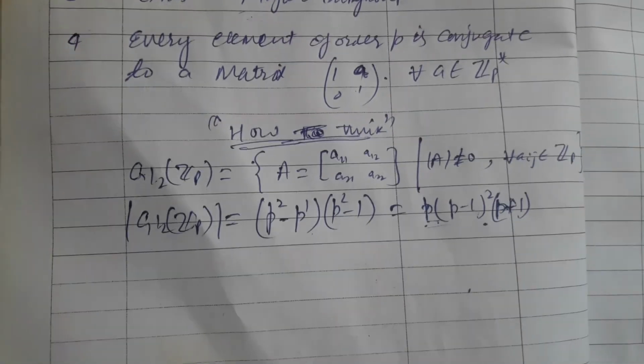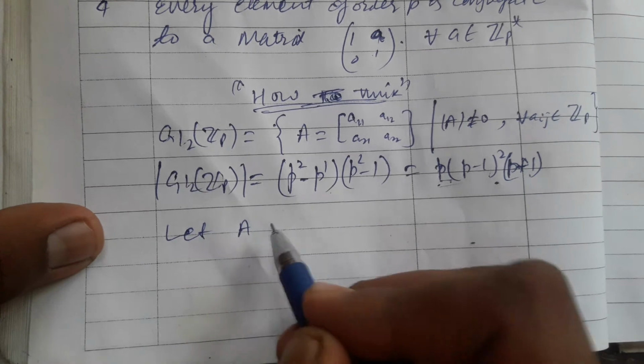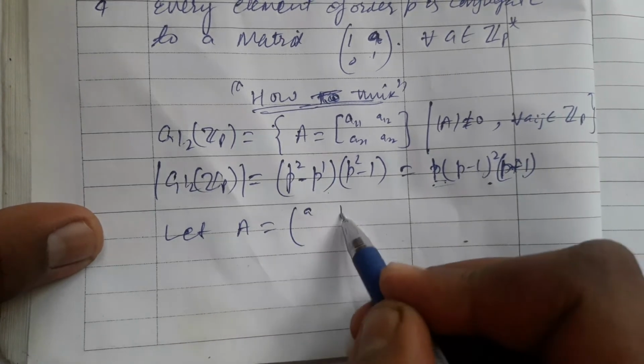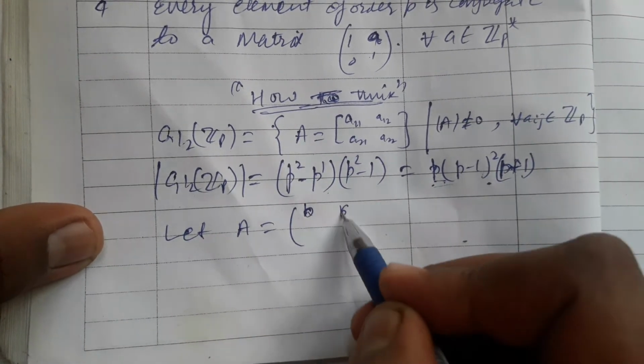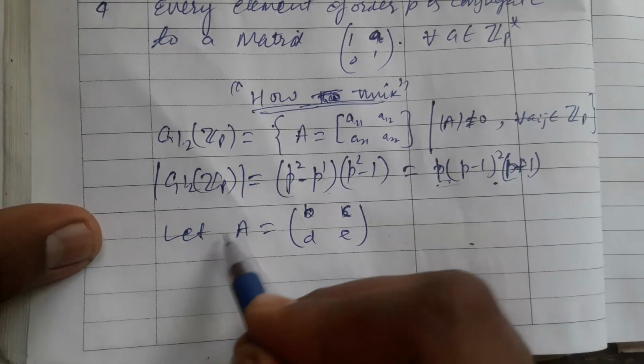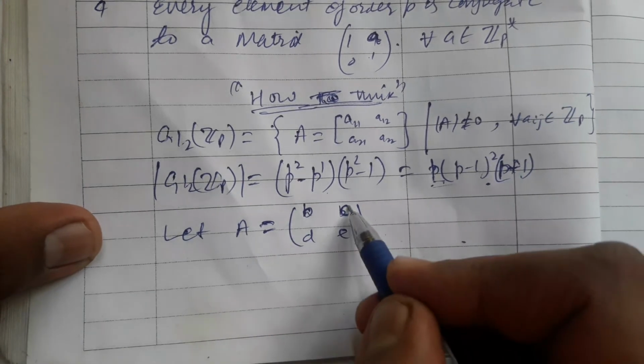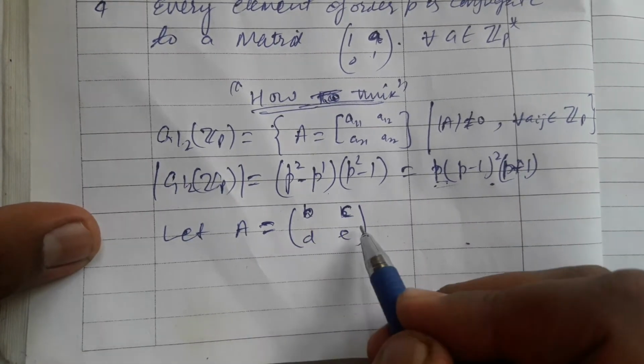So for this, how to do it? Let A equal [[a, b],[c, d]]. Assume that the order of this element is p.